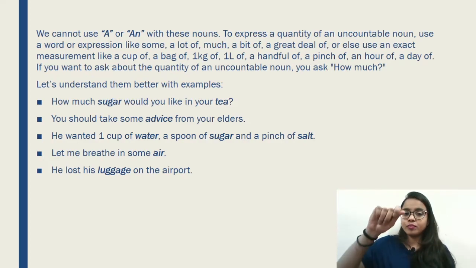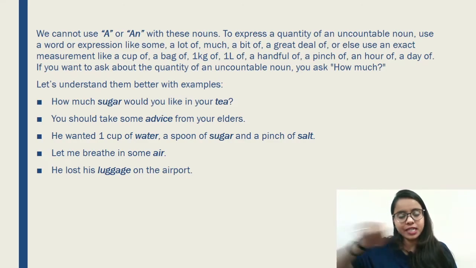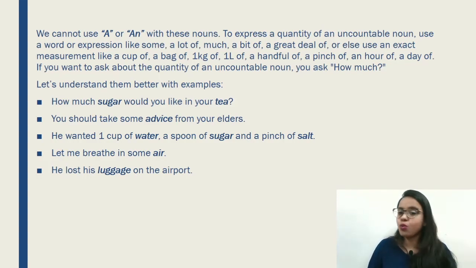You are going to take 1 spoon, take 1 spoonful of sugar and put it in the tea, right? So that's what it is about. So the question is, how much sugar would you like in your tea? That person is going to say 1 teaspoon or 1 tablespoon or whatever that person wants, or half a spoon, whatever it is. Let's see the next example.